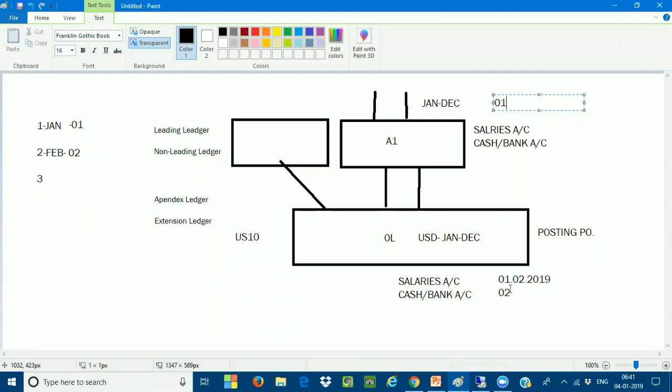Now the second period is open. You are not supposed to open the first period. If you open your first period, your audit report will go wrong, because the first period month-end closings have already been completed. Now you are in the second period, but not in the case of the extension ledger. That is the reason why I want the extension ledger. In the closed period also, I want to have some adjustments. I want to do some normal postings for any kind of revenue postings or for consolidation purposes. So at any time I can open the period and do the transactions in the extension ledger, but not in the case of your leading ledger.